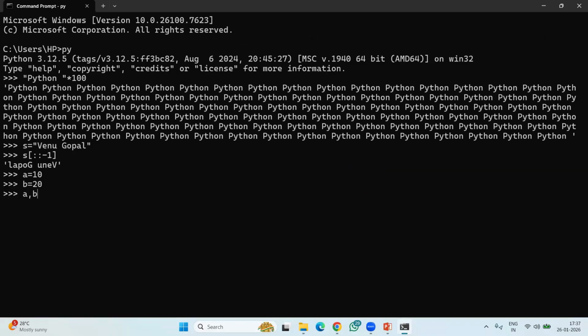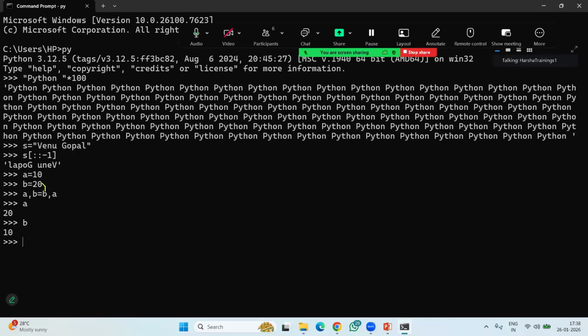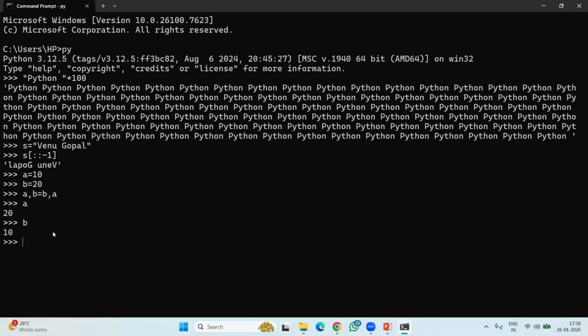A comma B equal to B comma A. That's it. Now see, A value is 20, B value is 10. Only one line of logic, actually. We can easily understand, right? Here B value we are storing into A, then A value we are storing into B. Very, very simple to understand and also write. Very simple to remember also.